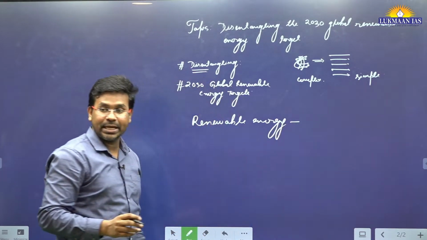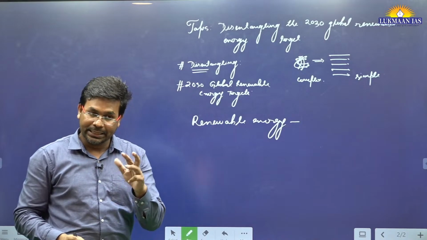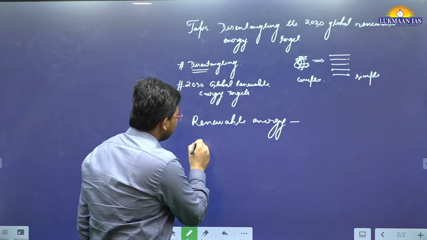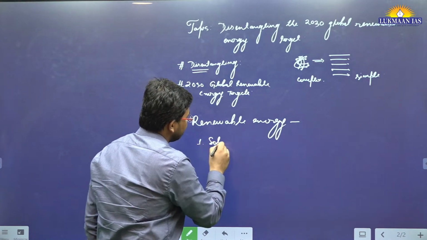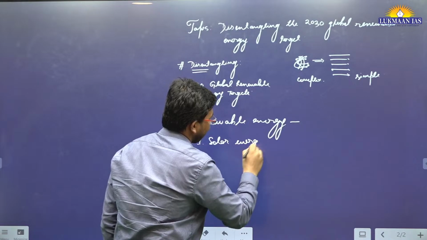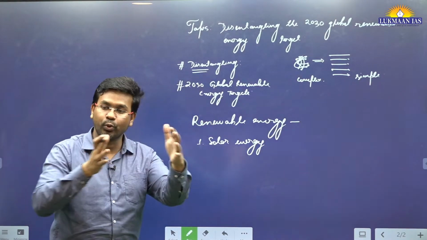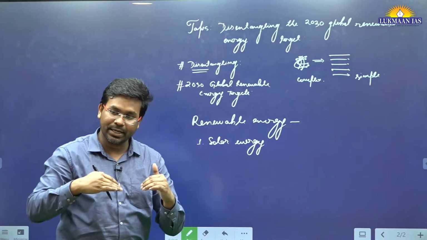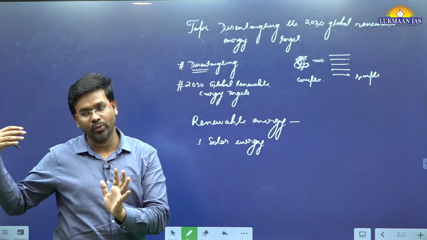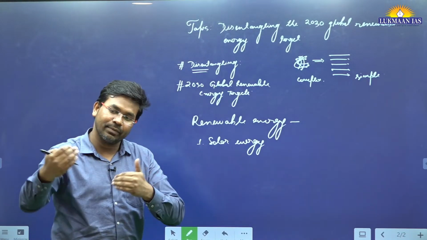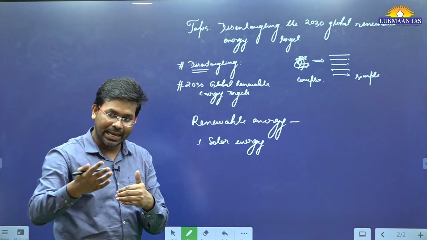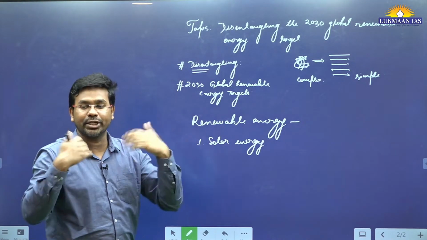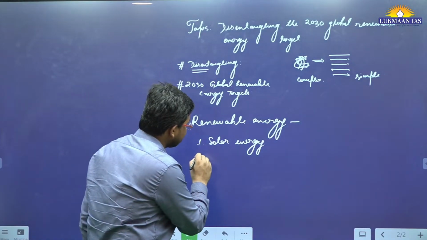Renewable energy refers to all those forms of energy that can be renewed, that can be replenished. For example, solar energy. If you have a solar rooftop, solar cells, or a solar panel, the moment you receive sunlight, it is going to get charged and you are going to get energy from it. Again, the next day, whenever there is sunlight, it will get charged. So it is renewed every time, and you don't need to put in additional effort for it. So solar energy is an example.